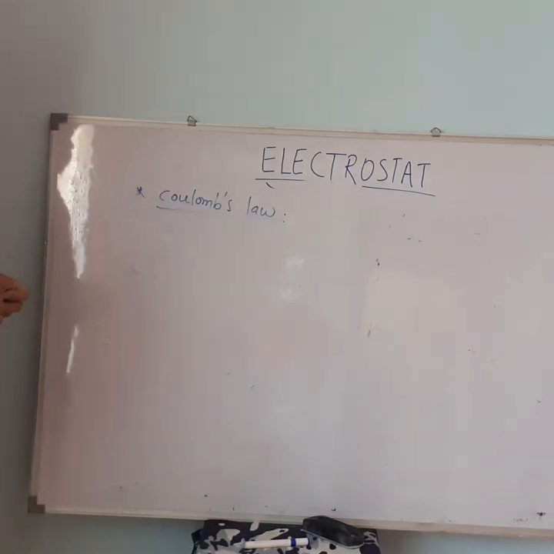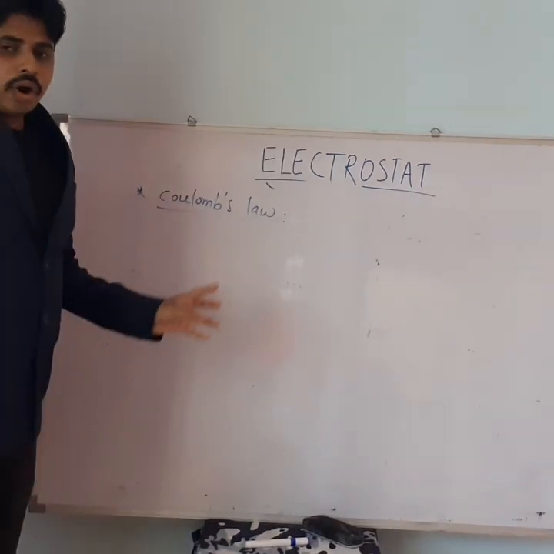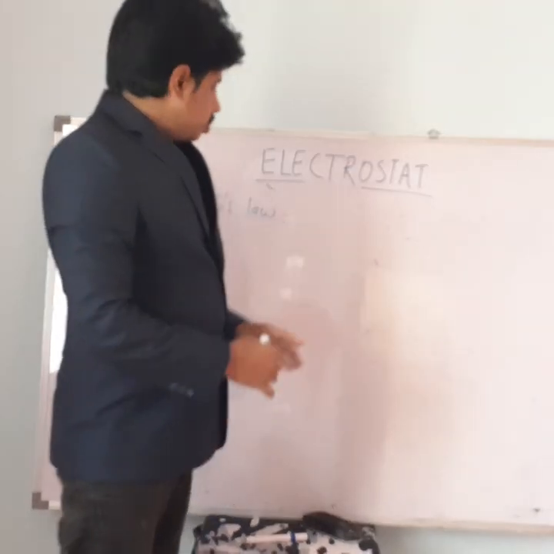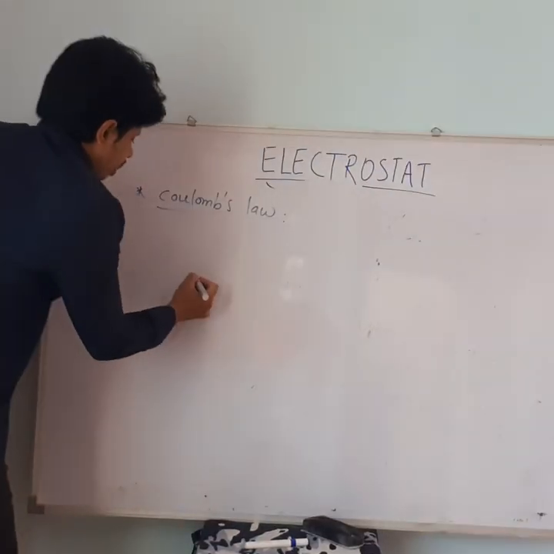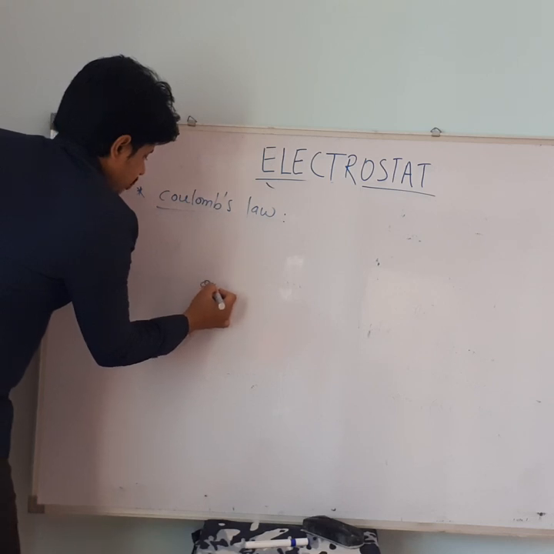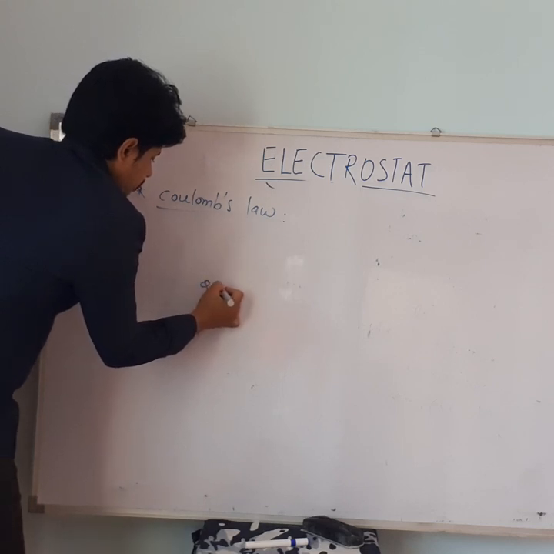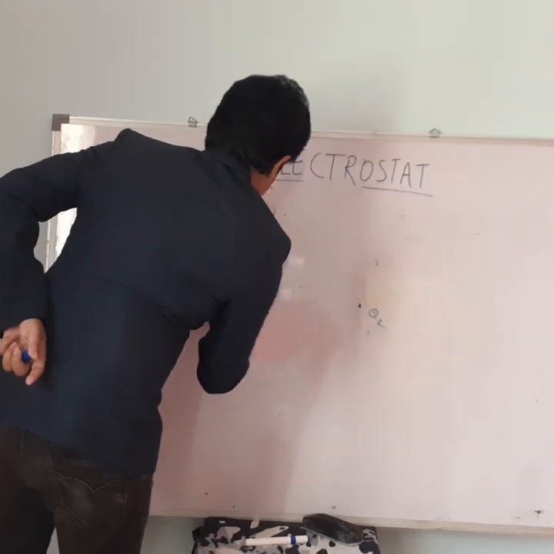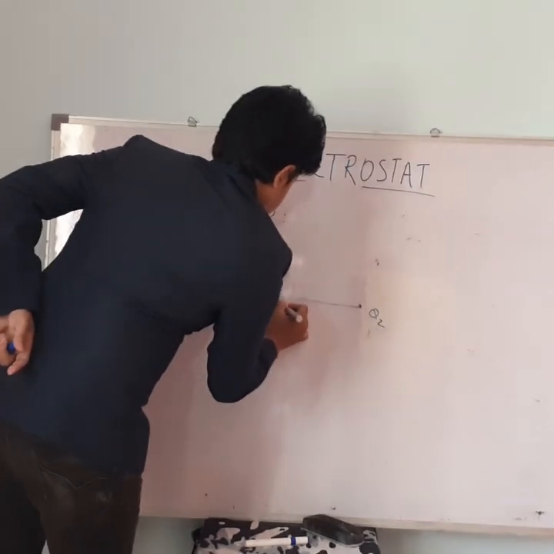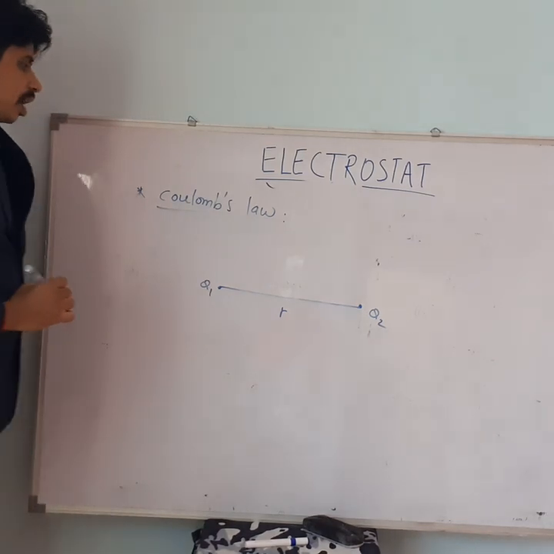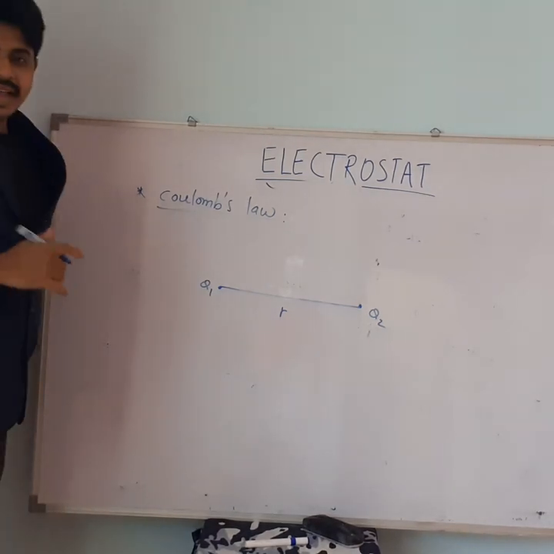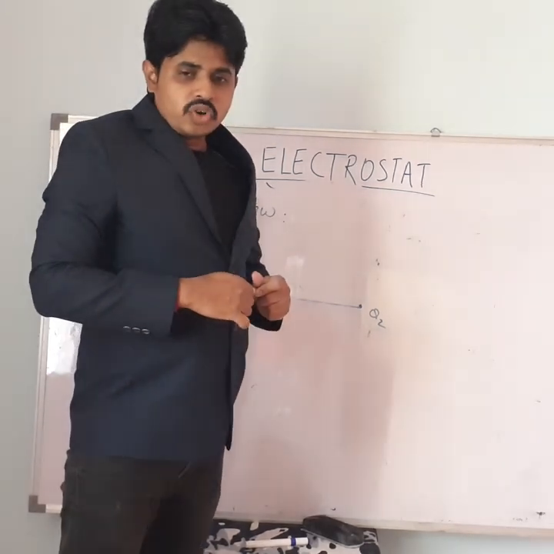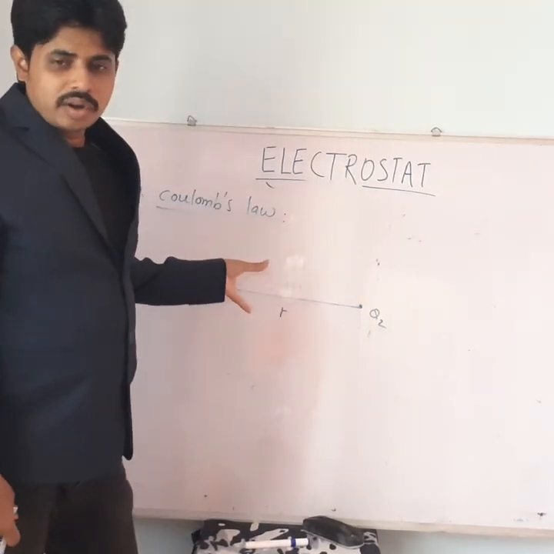Coulomb's law. According to this law, two charged particles, say Q1 and Q2, placed at a distance r apart, exert a force of electrostatic attraction or repulsion.